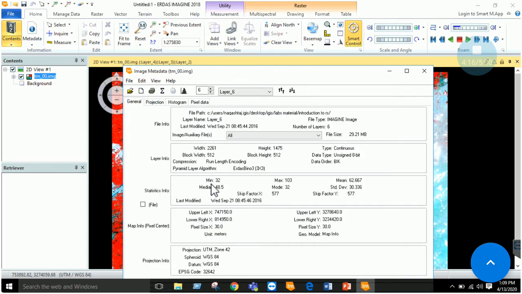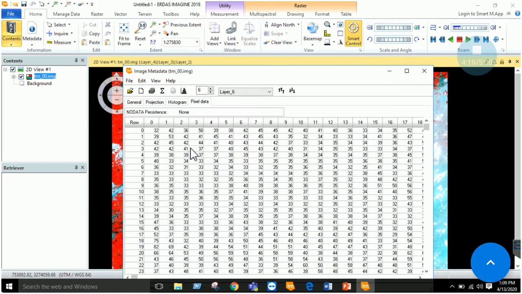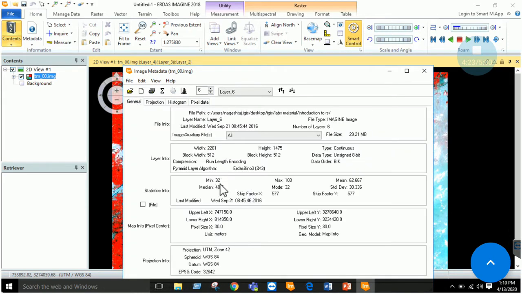Now the minimum 32 is showing the minimum pixel value of layer 6, maximum 103, mean 62, median, mode, and the standard deviation of all these values, skip factor x 577 and skip factor y 577.